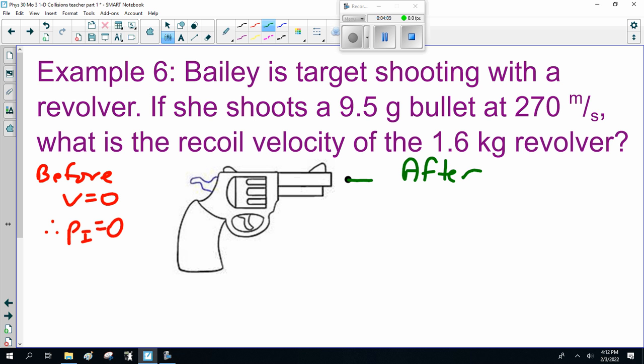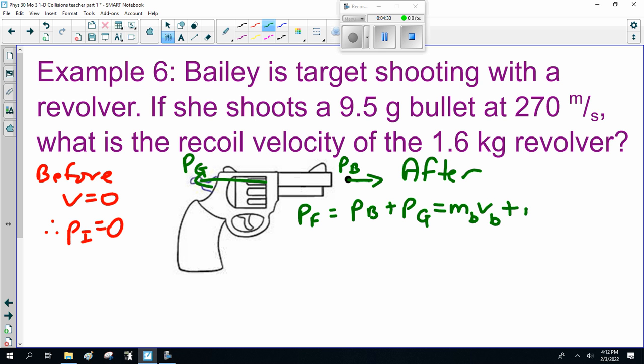After, what do we got? We've got the bullet, and we got the gun. So momentum of the bullet, momentum of the gun. So momentum final is momentum of the bullet plus the momentum of the gun. I'll probably just go mass bullet, velocity bullet, plus mass gun, velocity gun. The final momentum will be 0, just like the initial.